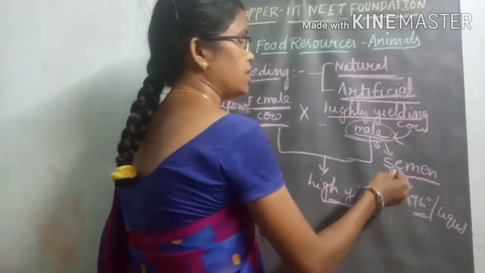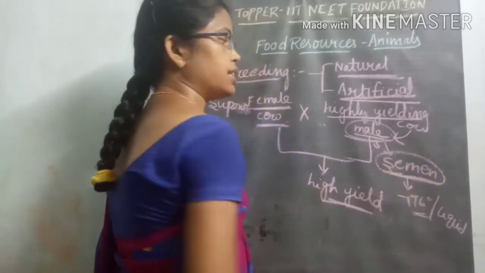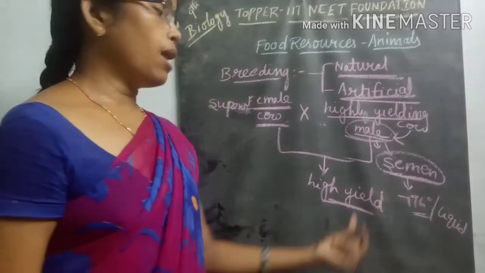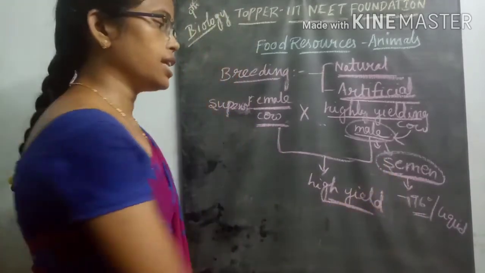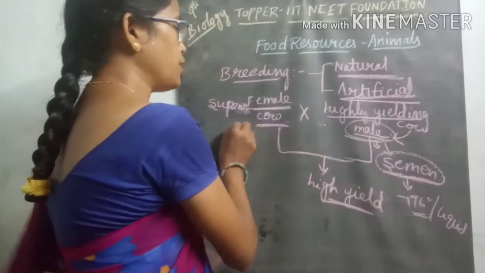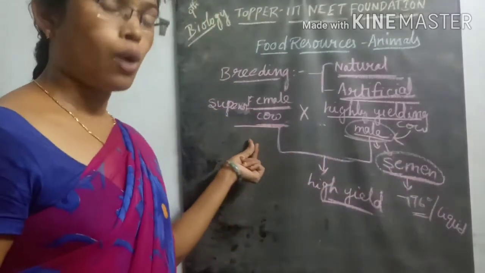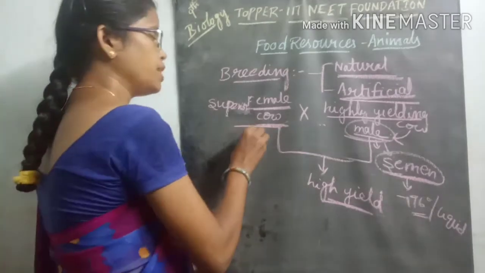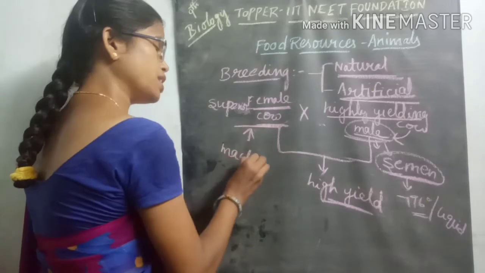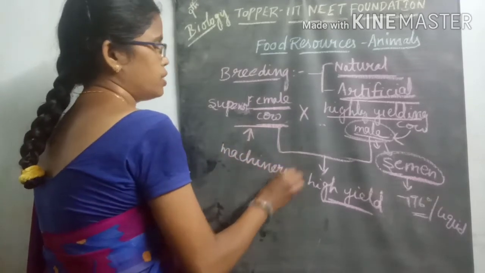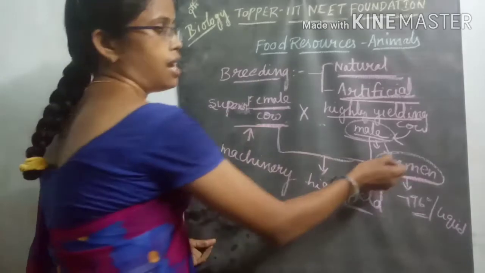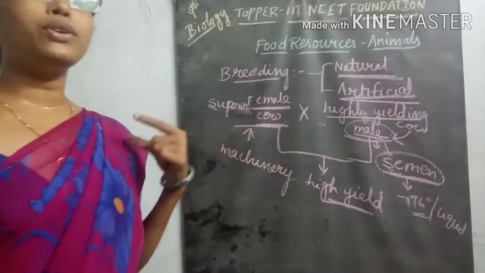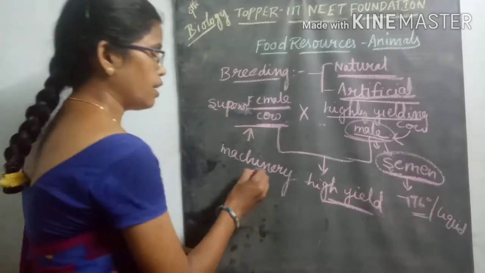So we store the semen of the high yielding male at very low temperatures, and by taking this semen we inject it into a superior cow which gives a high amount of milk, using machinery.